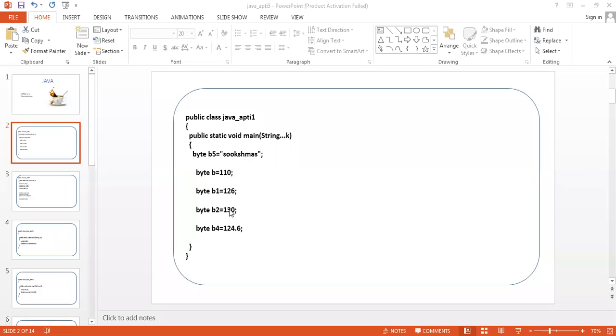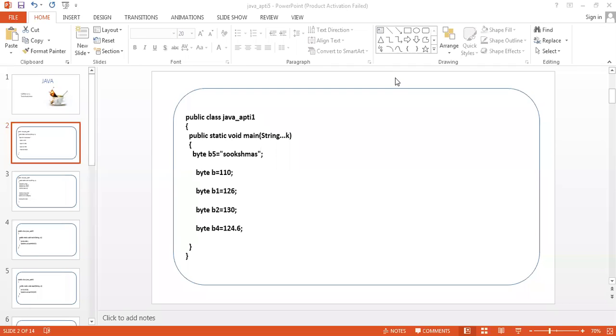So you have errors in 3 lines. Yes, sir. Why, Amshika? Because in byte we can't store string values, and coming to 130 it can store only till 127, and 124.6 is a floating value which will not be stored in byte. Okay. Yeah, correct.